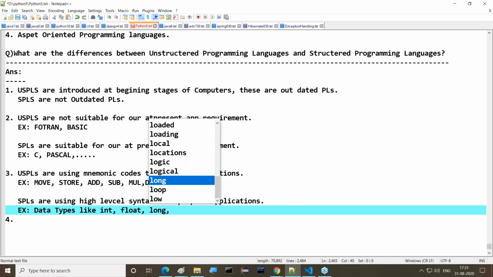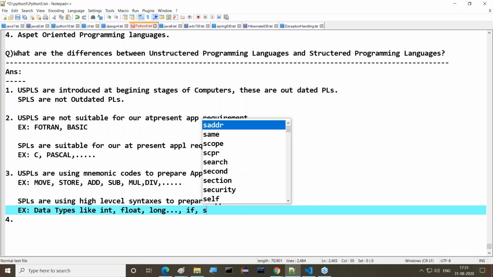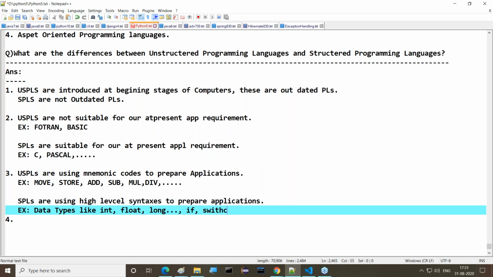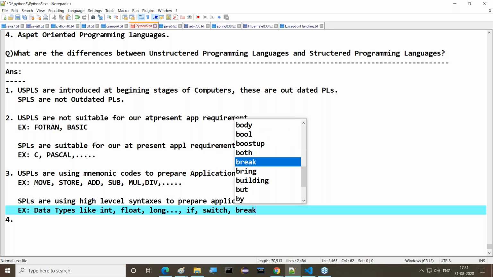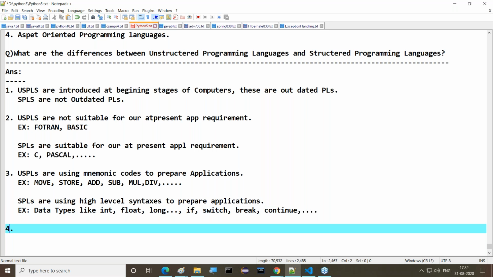Then if condition and switch. After that, break, continue, and so on, like these flow controllers. All these are high-level syntaxes that we are going to understand.